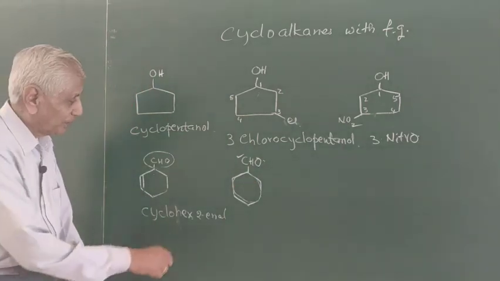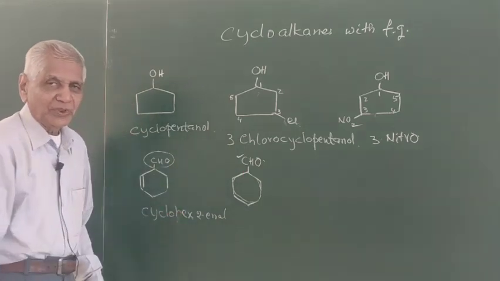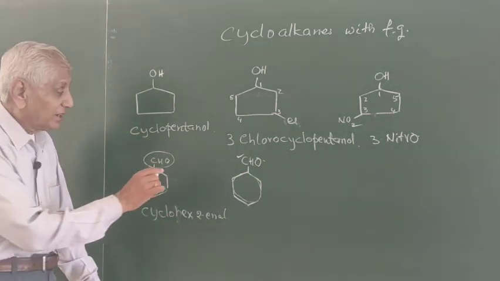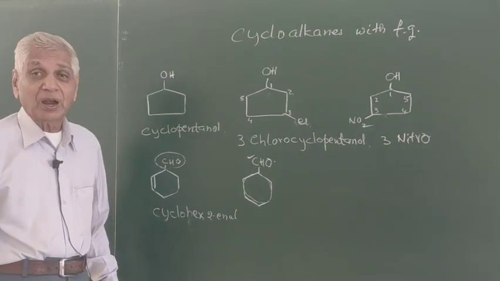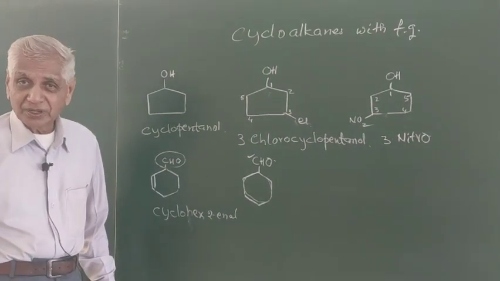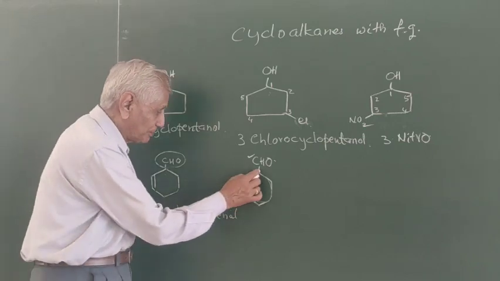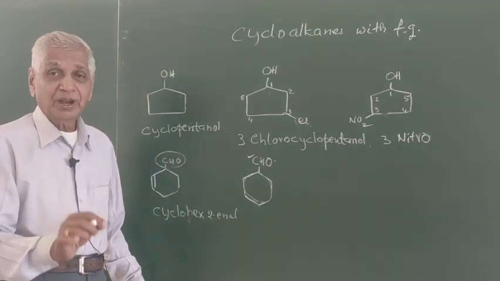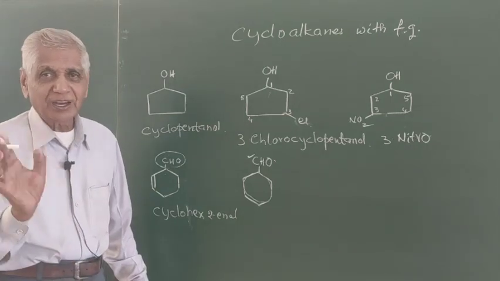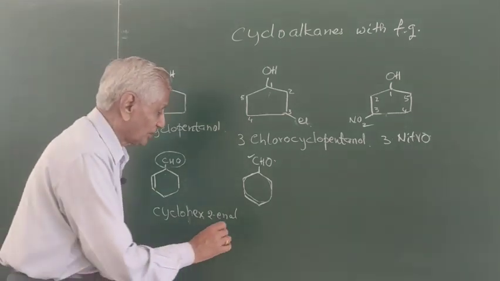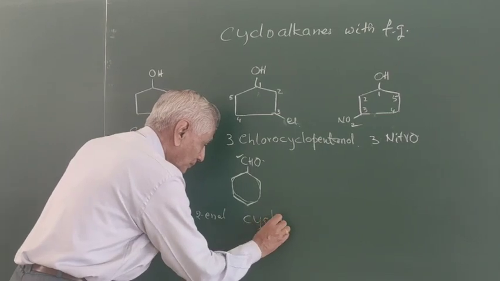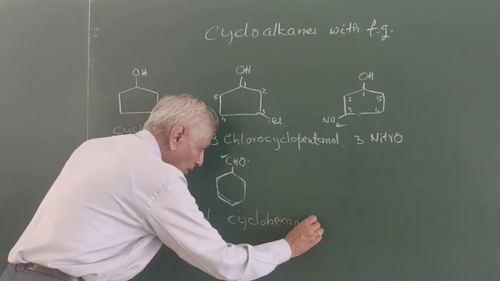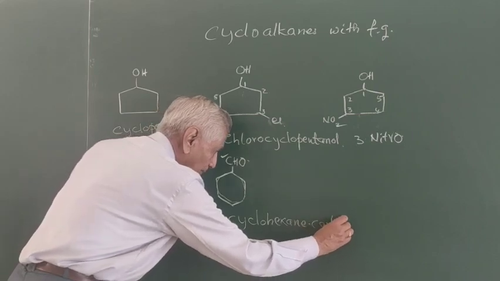Therefore, this CHO, if it is attached to the ring, is named as carbaldehyde. Is that clear? Therefore, this compound is cyclohexane carbaldehyde.